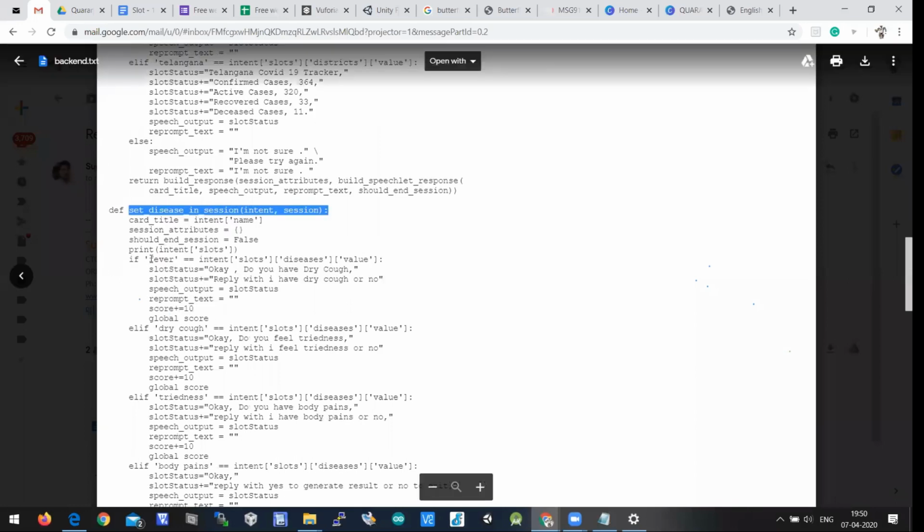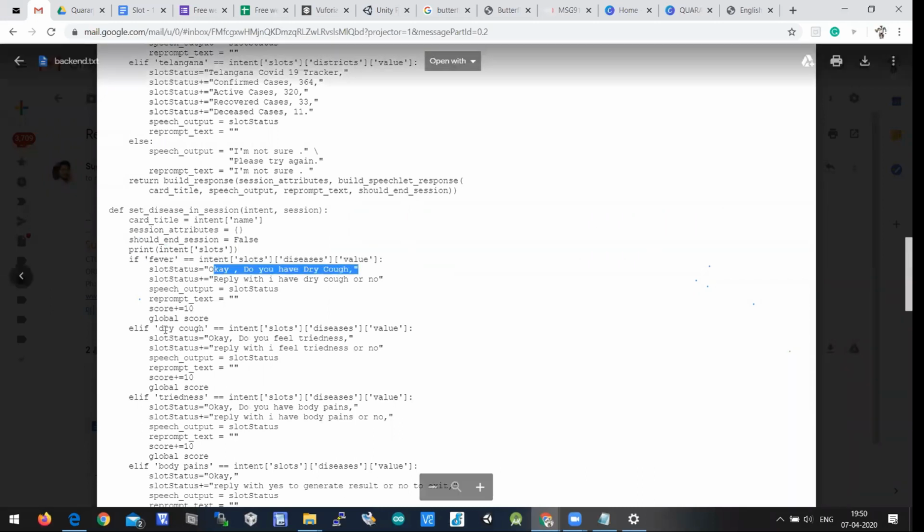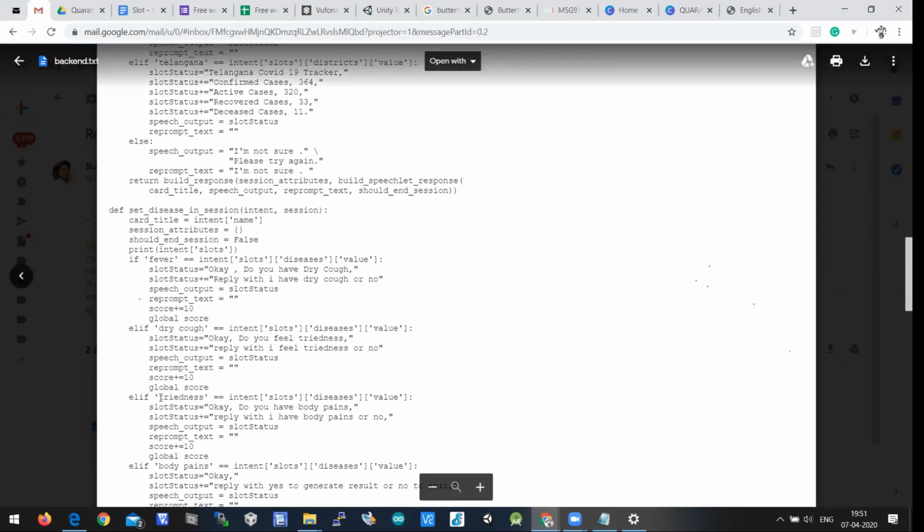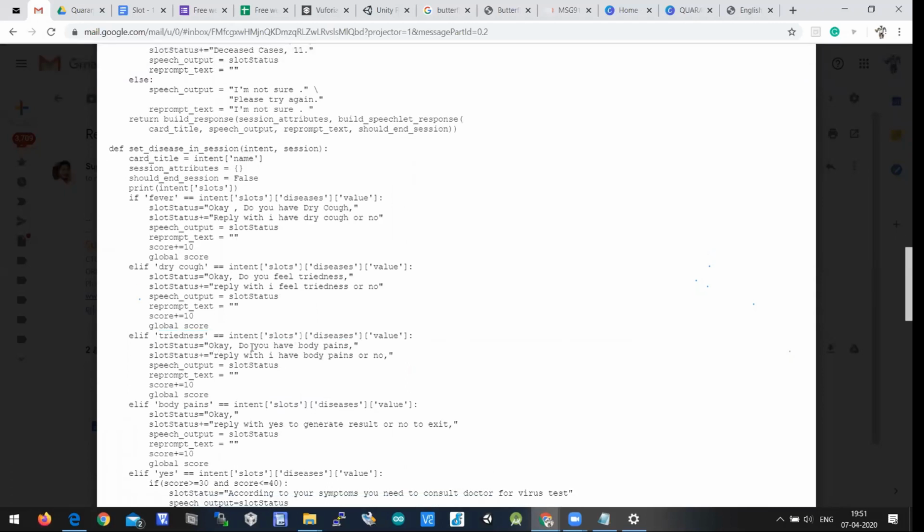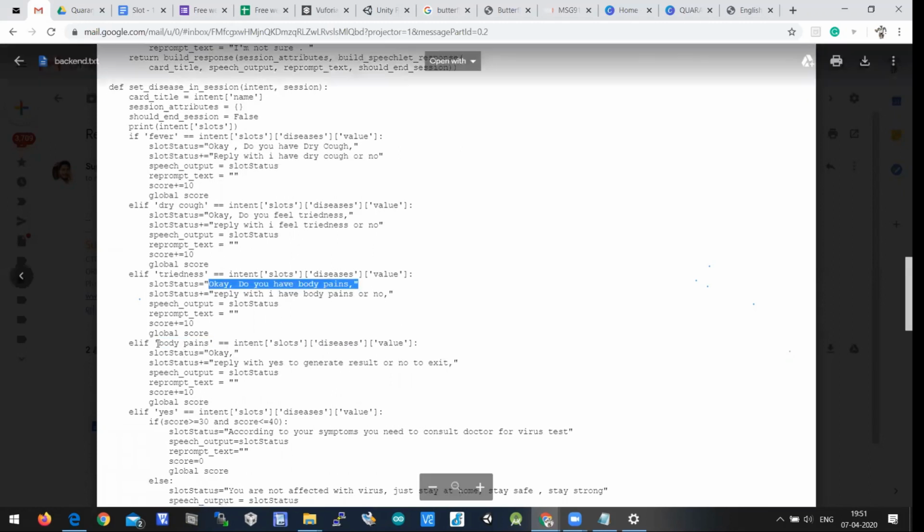It is comparing with fever. If it is having fever, it is asking the next question, do you have dry cough or not, and next the intent will be called, and it is comparing with dry cough. When it is compared with dry cough, it is asking whether you feel tiredness or not. Then again, if the value is compared with tiredness, immediately it is asking whether you have body pains or not.